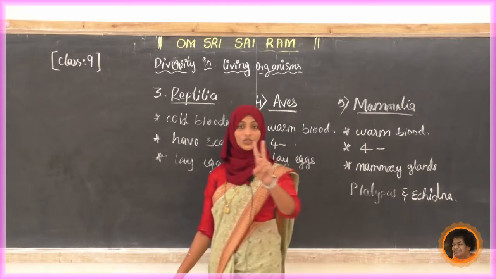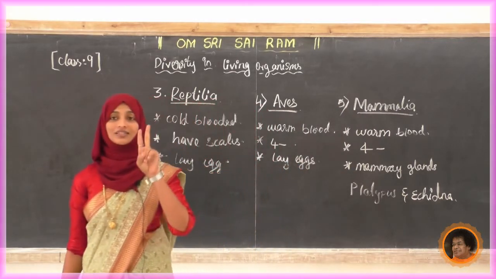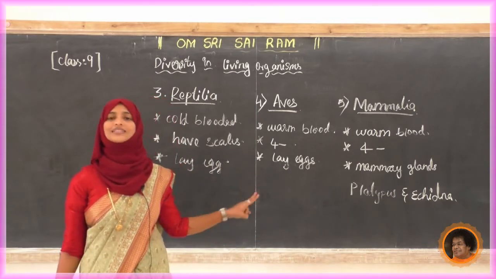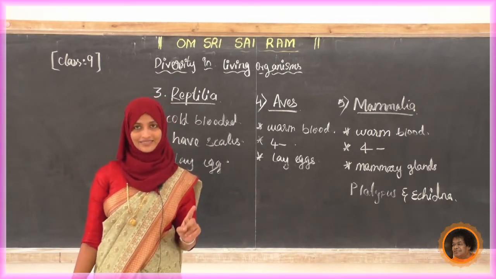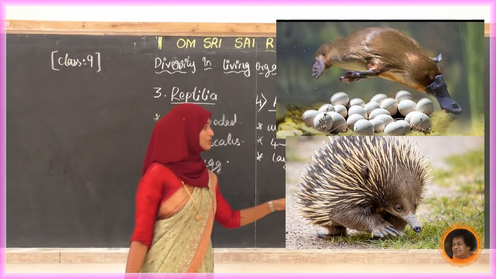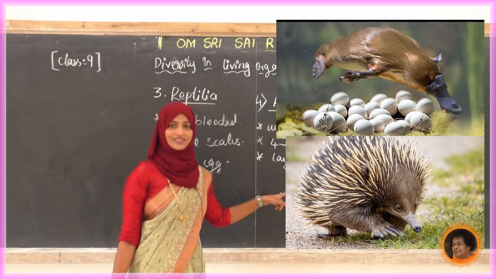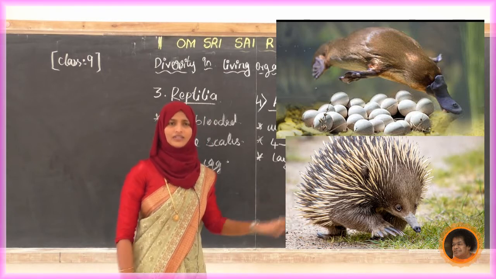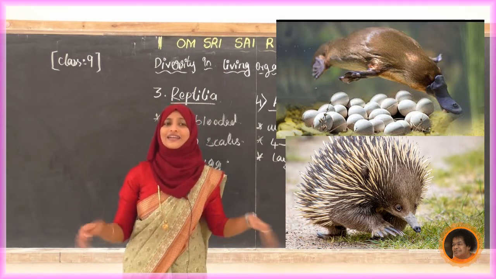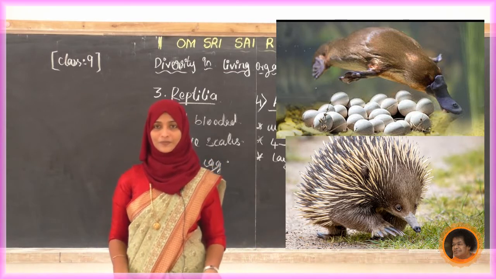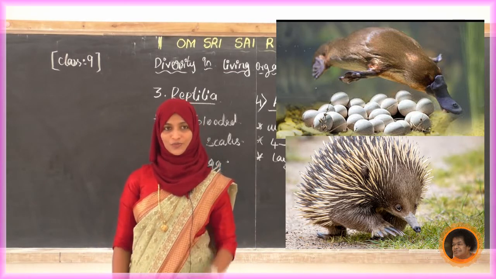Yes, these are the two examples. These are two exception cases in the mammalia. Only these two animals lay eggs. This is a photo of these two animals. Okay, platypus and echidna. These lay eggs. All other mammals reproduce by giving birth to their young ones. Okay, the exception is these two.